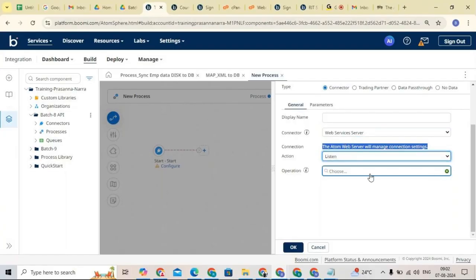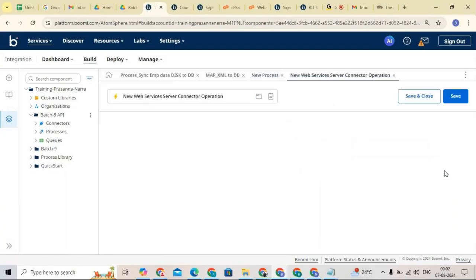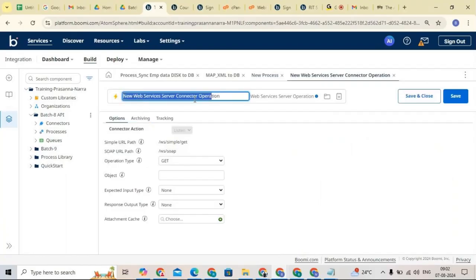Now we'll create the operation. Let me create an operation here. Listen. You can see the action is listen, and here we have a simple URL path.